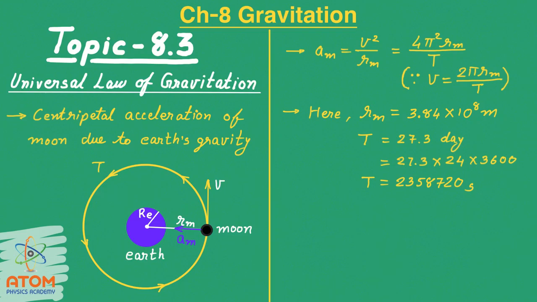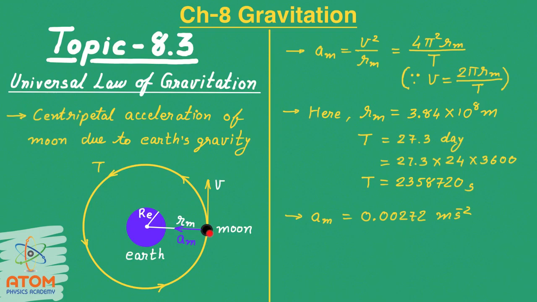Now we can place this value of Rm and t in this equation. So we will get the value of the centripetal acceleration of the moon, that is Am is equal to 0.00272 meter per second square. Now you can see here that the value of this acceleration is very less compared to the gravitational acceleration on the Earth's surface, that is g is equal to 9.8.